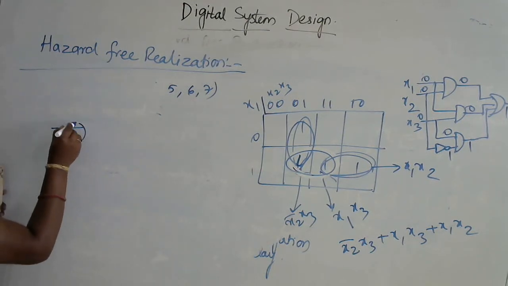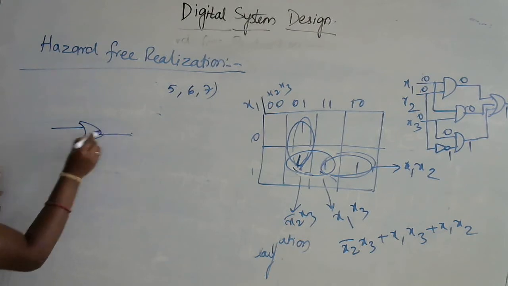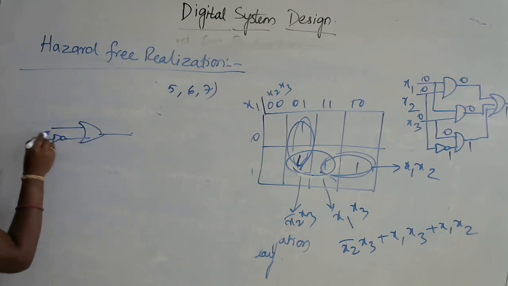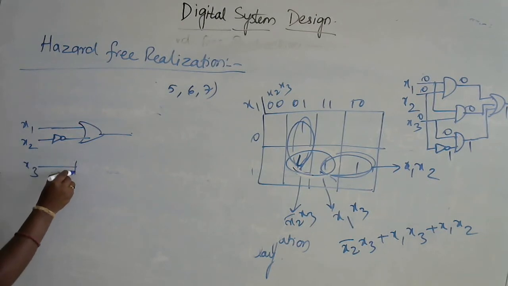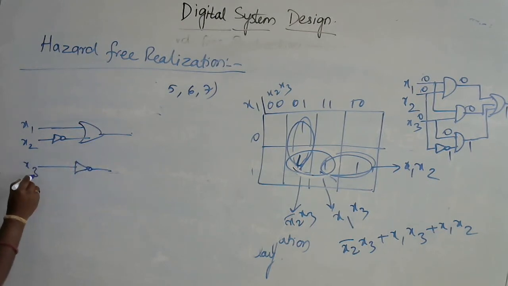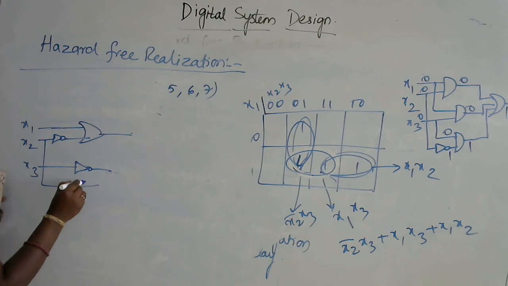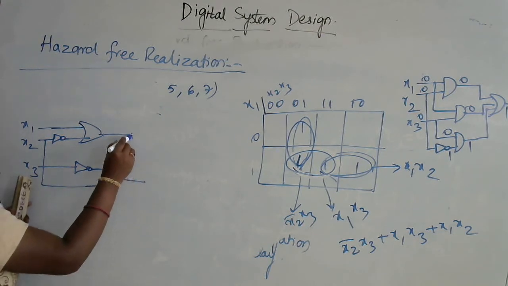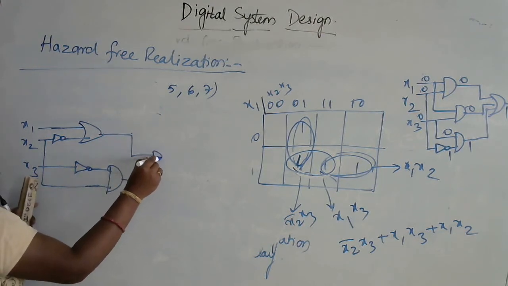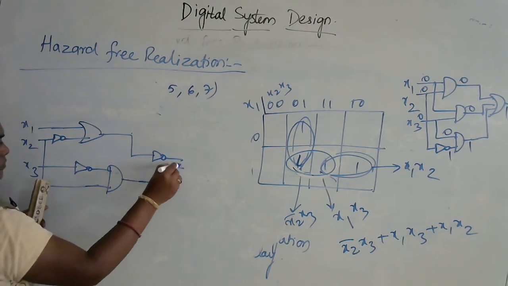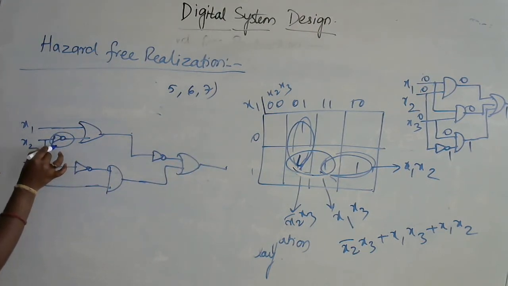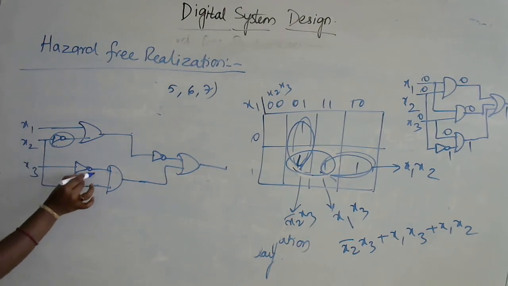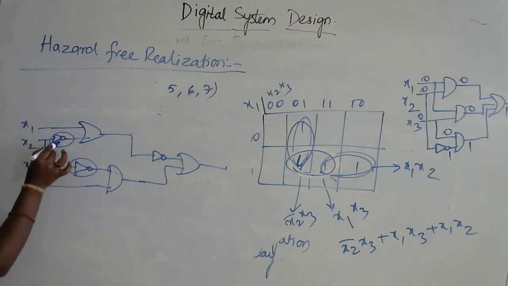So here this is one gate. Let me take this as x1, x2, and this is x3 and this is x2. Here it is a NOT gate. This first NOT gate has 10 nanoseconds of delay.